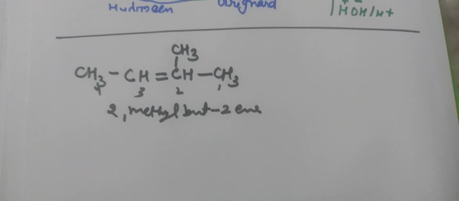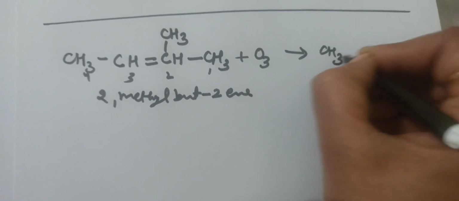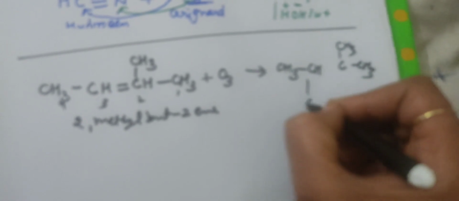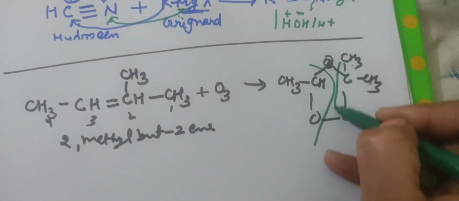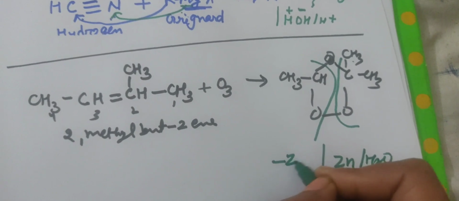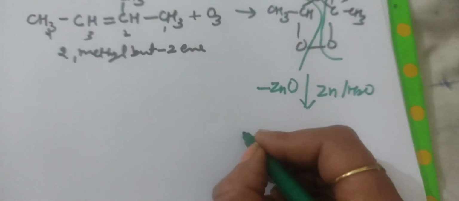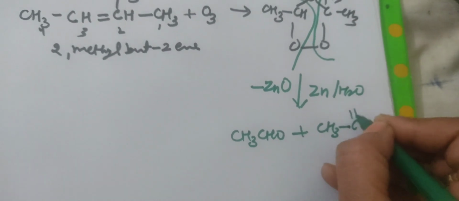When this unsymmetrical alkene reacts with ozone molecule, it gives an ozonide with CH3, CH3, and oxygens. When it reacts with zinc in aqueous medium, zinc oxide is eliminated and acetaldehyde and acetone are found in this method.